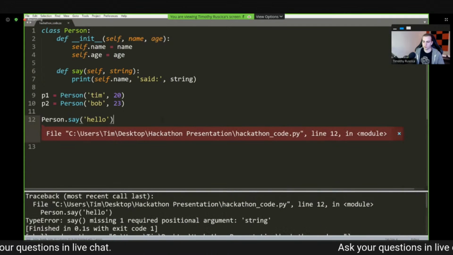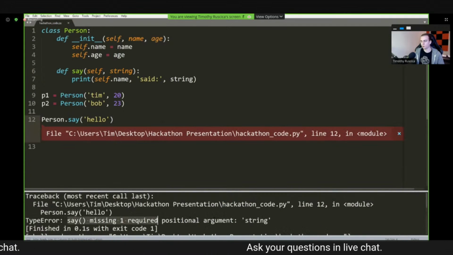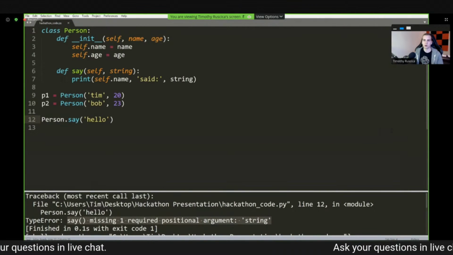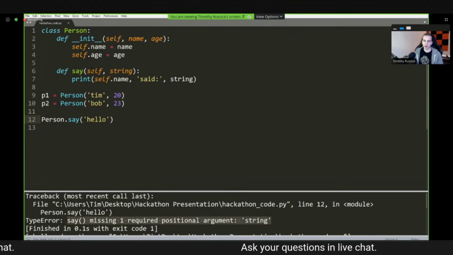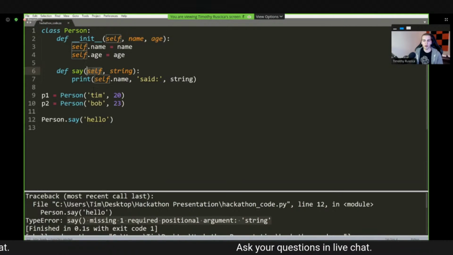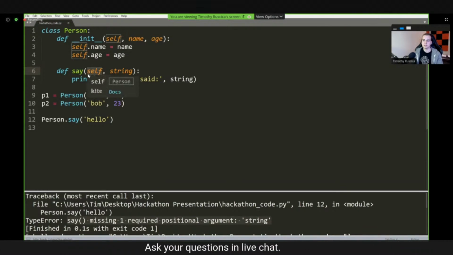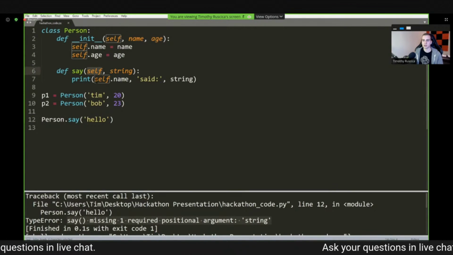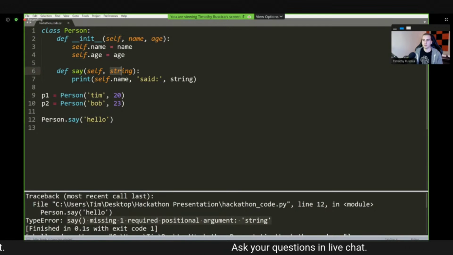We can see we get an error. What does it say? say() missing one required positional argument: string. So what's happening here is, since we don't have an instance of the class that we're calling this method on, we're actually passing in hello as the self parameter. There are two parameters in the say method. Usually when we call this on an instance, self is already passed in for us as that instance. But since we're just calling it on the class, hello is going to be equal to self, and then string isn't equal to anything. So we need to pass something for string.